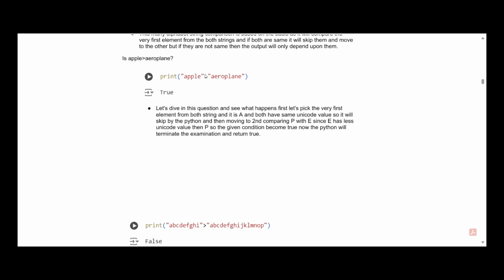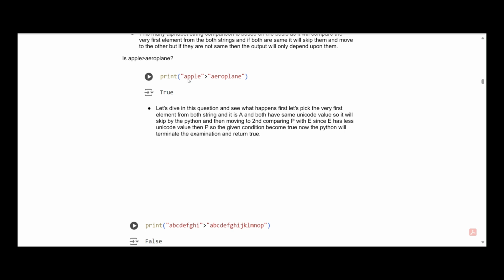Like here the operator is greater than, so it will check whether the small a from apple is greater than the small a from aeroplane. Since it is not, and it is equal to, it will skip it. If it were less than, then it would return false, but it is equal to, so it will skip it. Now after the first letter from both, it will take the second letter from both,